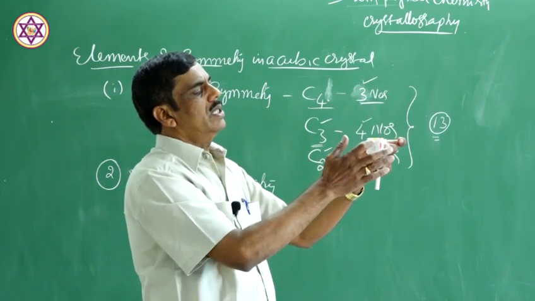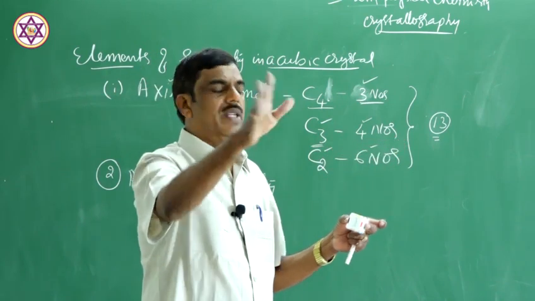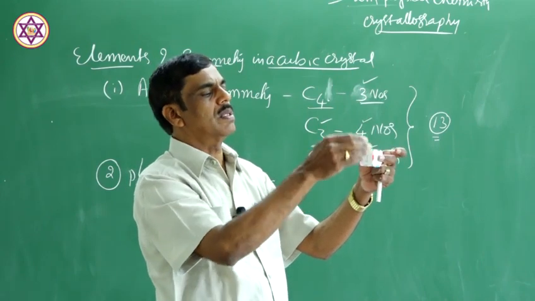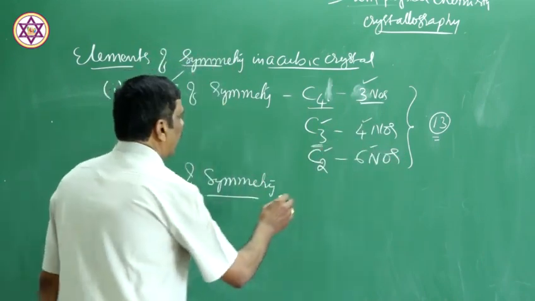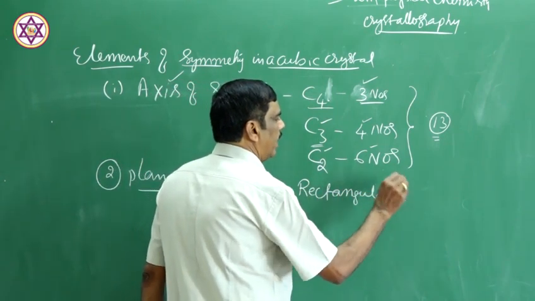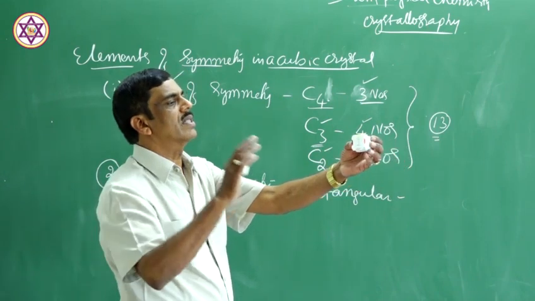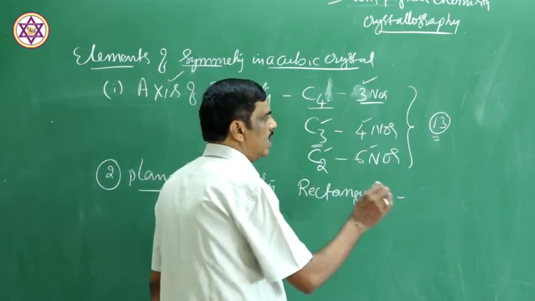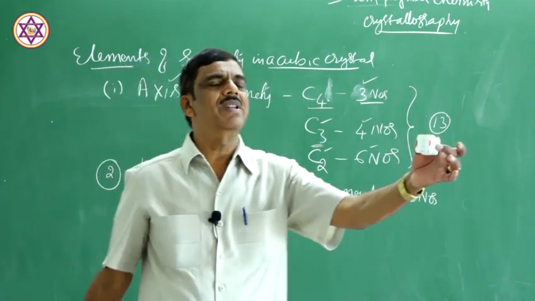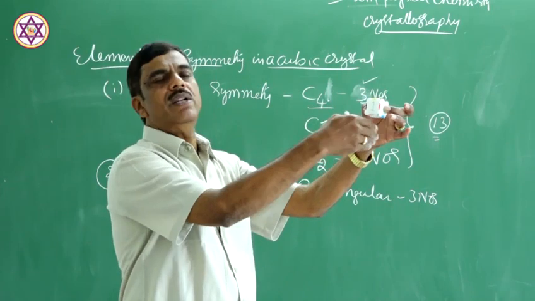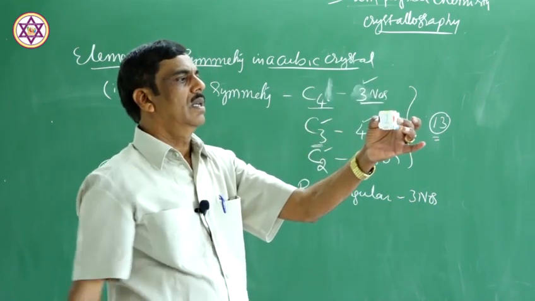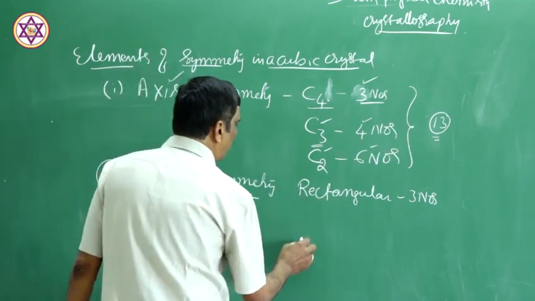Rectangular plane. There are 6 faces. Therefore, 3 rectangular planes passing through the opposite faces are possible. 6 faces, therefore this is 3 numbers. 3 rectangular planes are possible in a cubic crystal passing through the opposite faces. One plane, second plane and third plane. 3 planes. Now come to the diagonal plane.